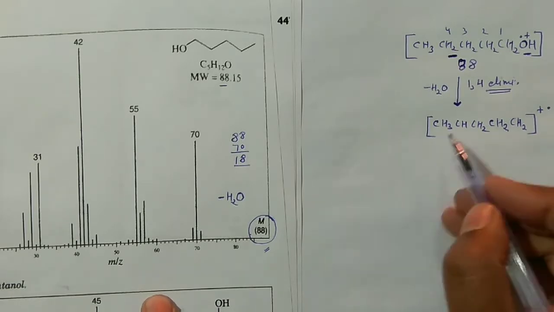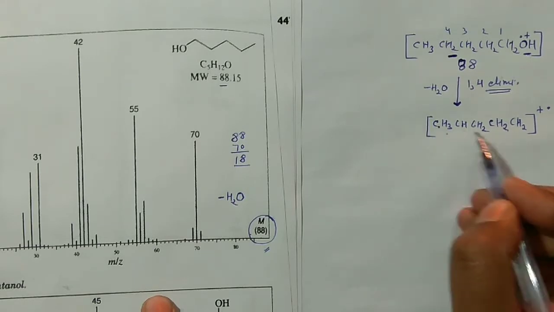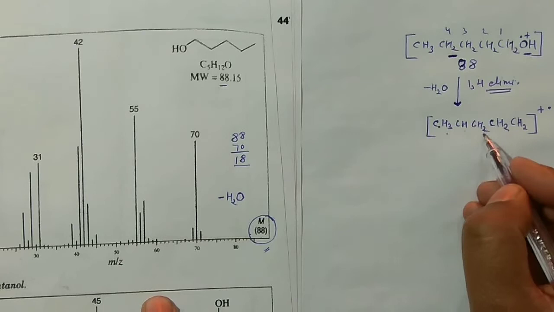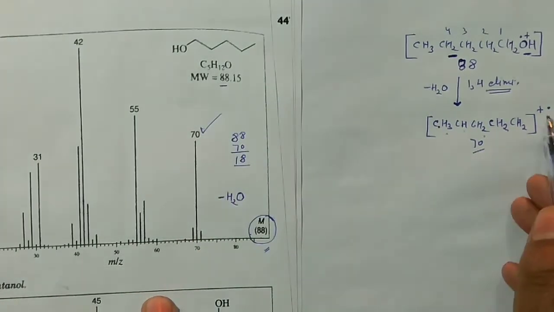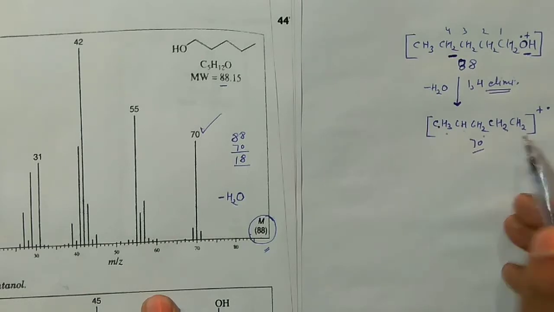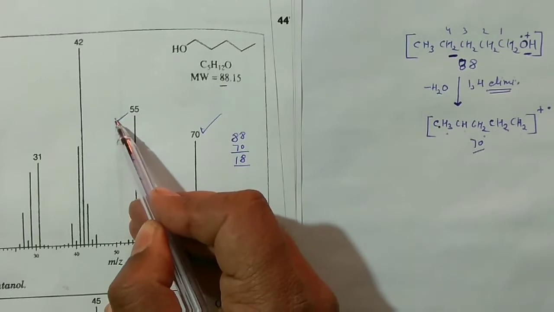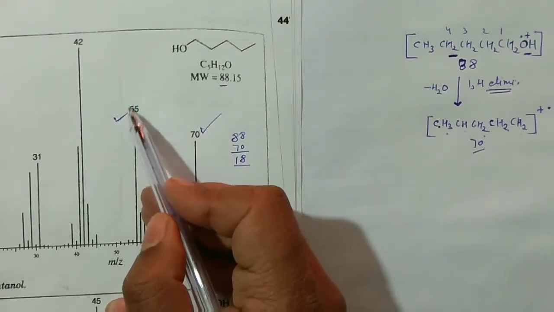If you count this, 1, 2, 3, 4, 5, you are getting the peak at 70. So this 70 you can explain in this way. Positive and dot you can put here. Right. Now if you see the spectrum, then another important peak is actually at 55. Right. M by Z of 55.